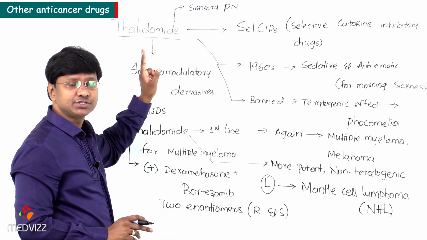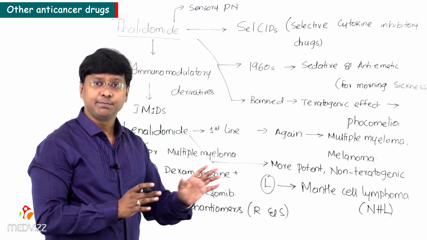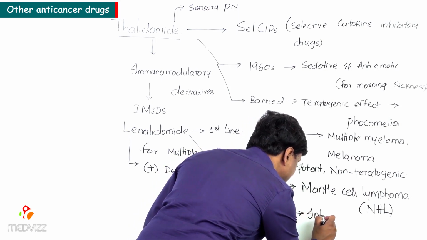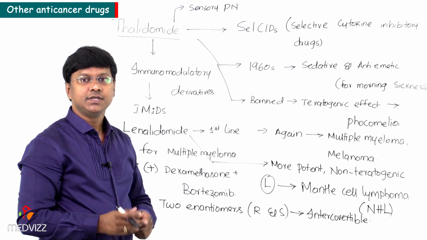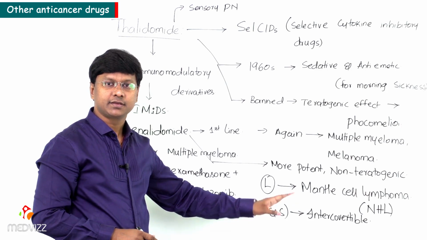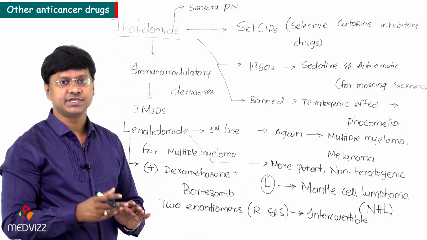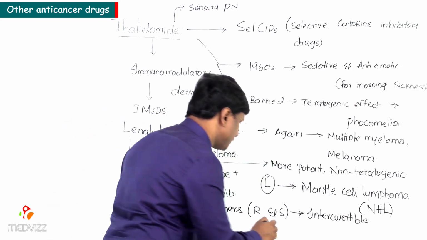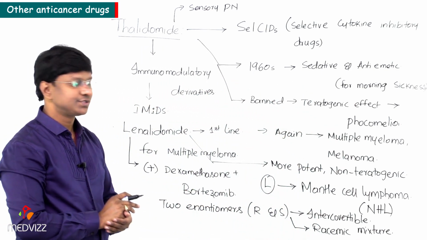And there are two enantiomers of thalidomide, that is R and S, right? And both of these enantiomers are interconvertible in the body. Now, because they are interconvertible in the body, therefore a racemic mixture is used. Now what do you mean by the word racemic mixture? It is a mixture of two enantiomers, right? So therefore the racemic mixture is used.